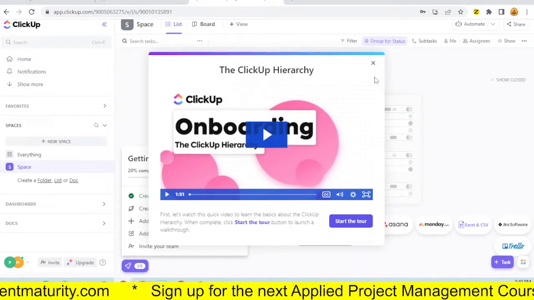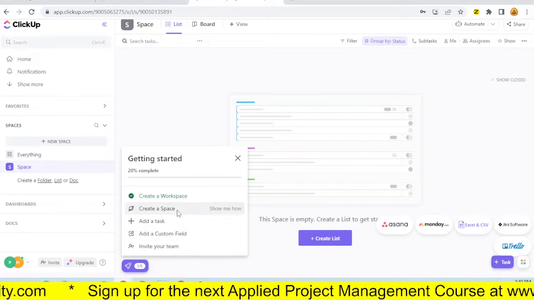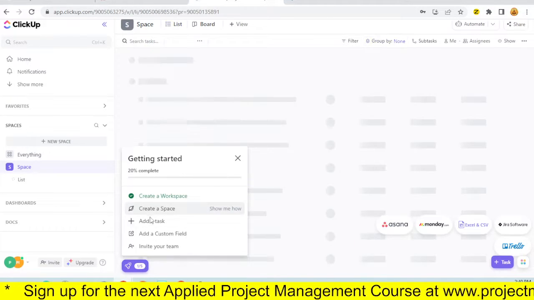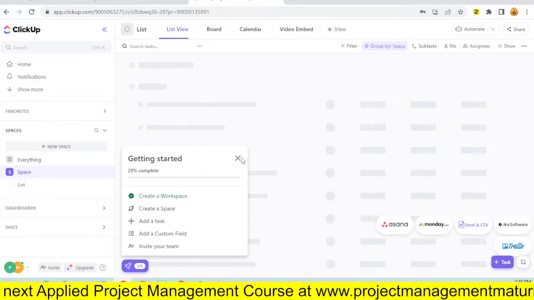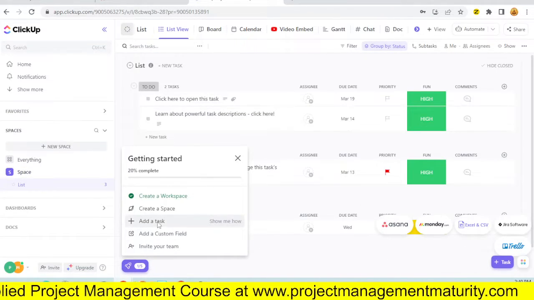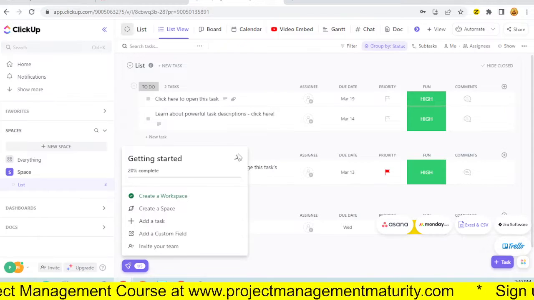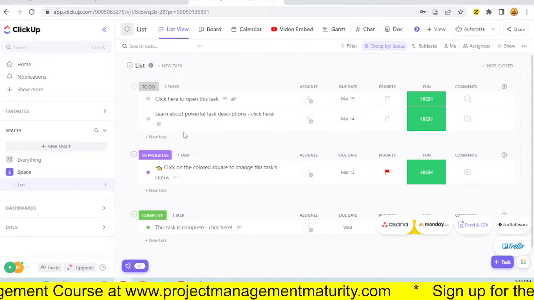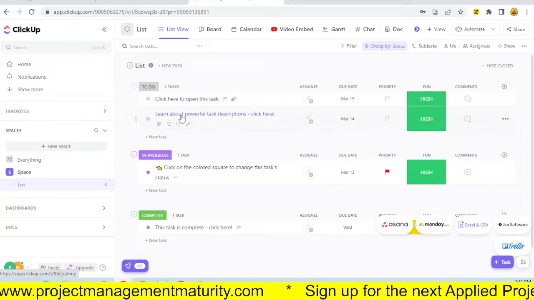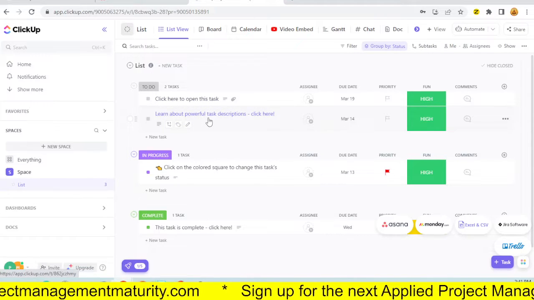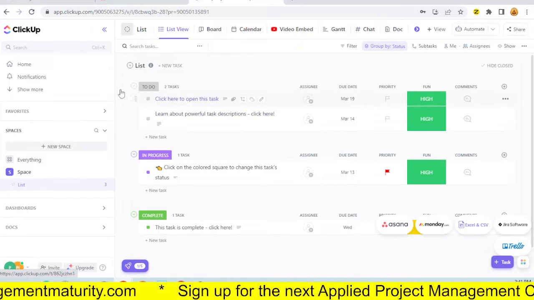Create a space. No, I want to use intuition to do these. Okay. No, we're going to use intuition. Add a task. No. Let's see if we can get rocking and rolling. All right, so click here to open this task. Learn about powerful task descriptions.